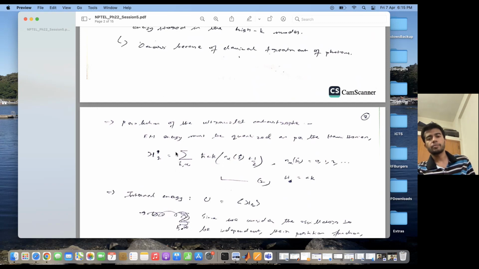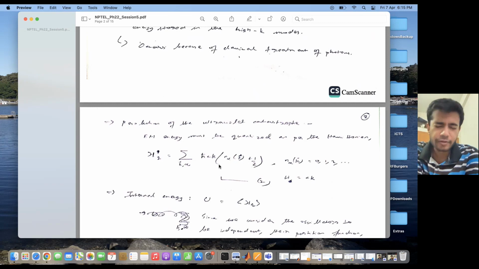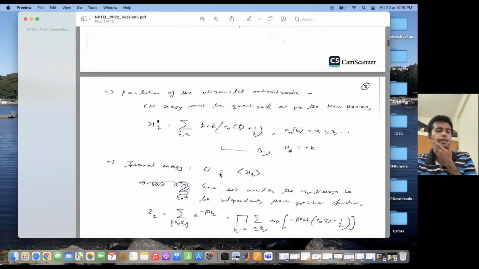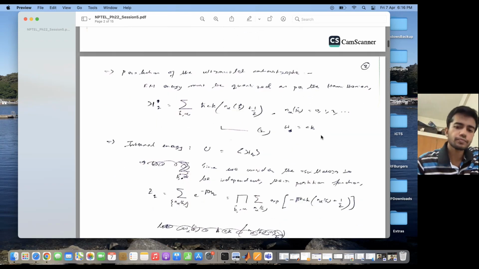So this is the quantum Hamiltonian, Q denoting quantum, summation over h cross ck, n alpha k plus half. You see, this is basically the Hamiltonian of a quantum harmonic oscillator having angular frequency omega equal to ck. So h cross omega, n plus half. So this is that Hamiltonian, where n can take integer values like 0, 1, 2, 3.